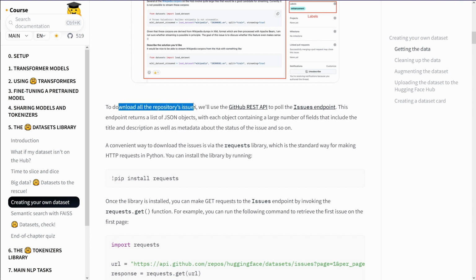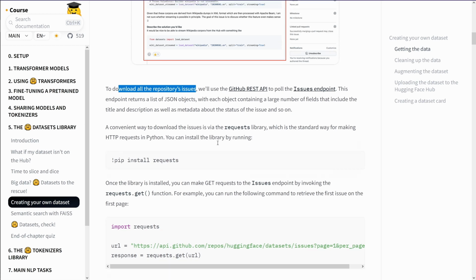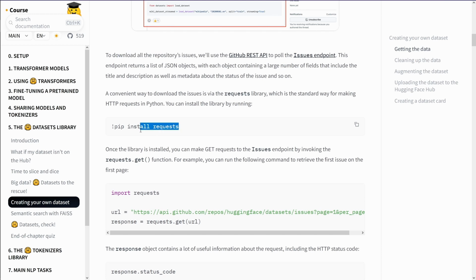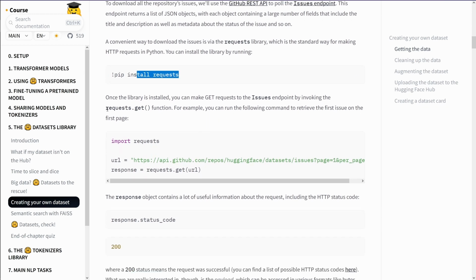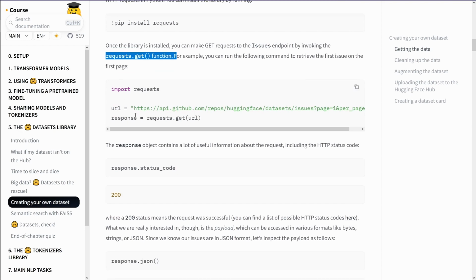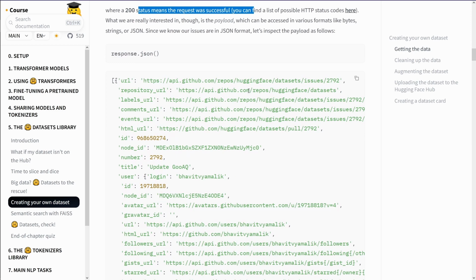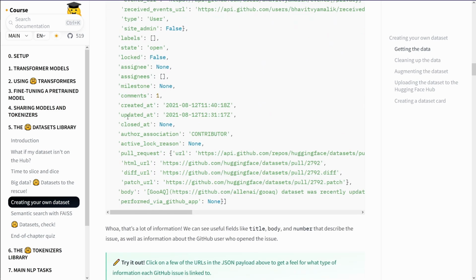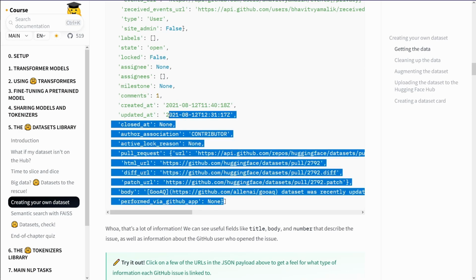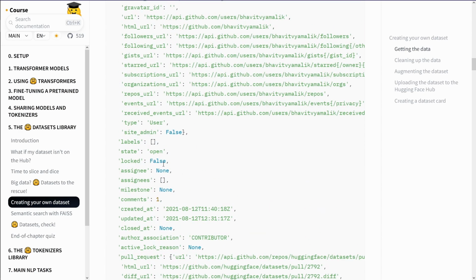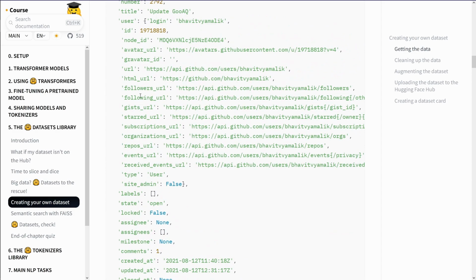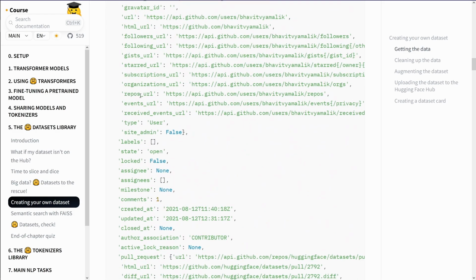So to download all the repository's issues, we'll use the GitHub REST API to pull the endpoints. Okay. You have the request. Yeah, it's a nice library. Request, you get it. Okay, 200 means that the request was successful. Always nice to see. So this is now your JSON file you get back. Heaven's sake, is this one dataset? Body, GitHub, contribution, state, events, URL. Jesus. So, okay, we have a lot of information.